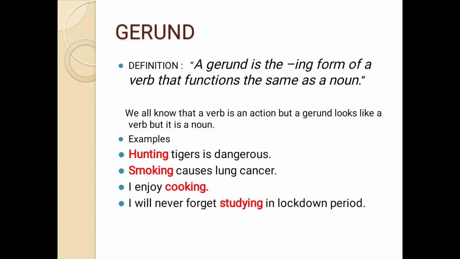Why? Because we add ing to the word and it becomes cooking. In the same way, I will never forget studying in lockdown period. I is the subject, forget is the verb, but studying is a gerund because we have added ing to the word and it has become studying.